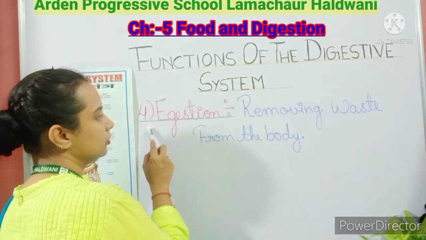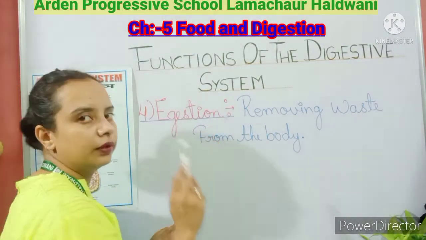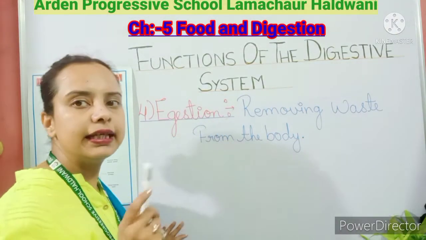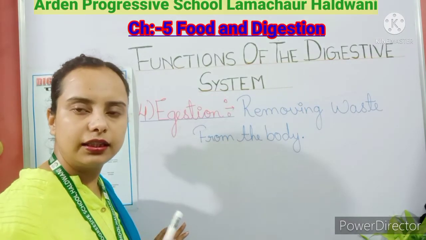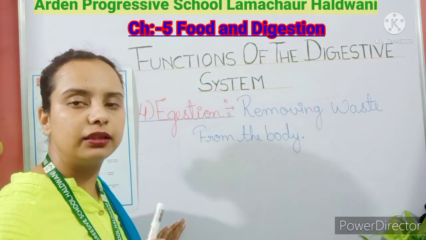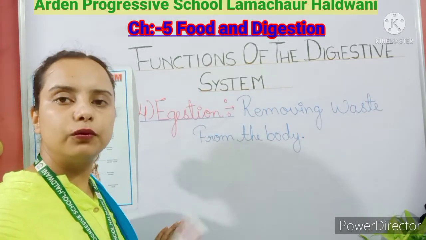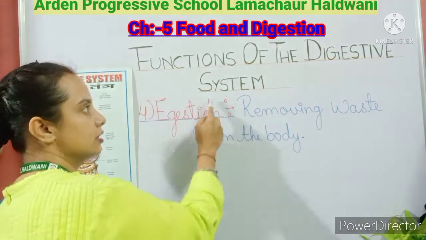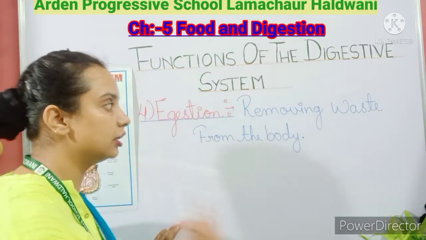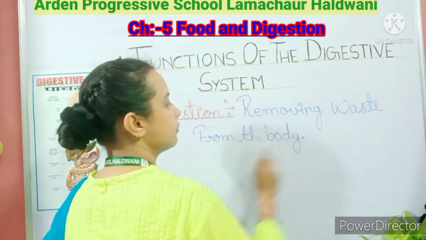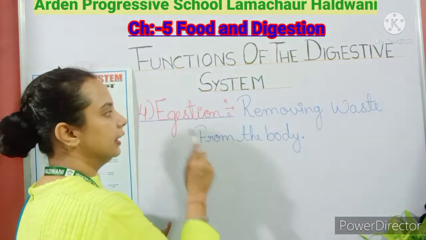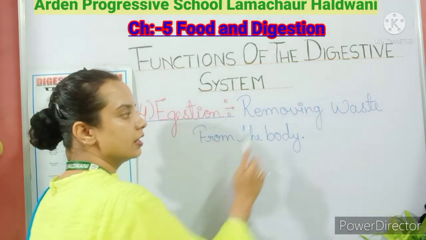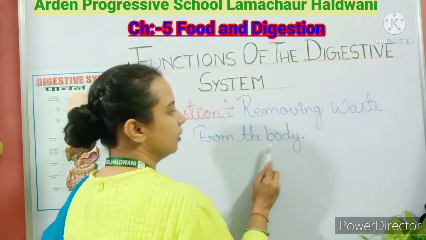The fourth step is egestion. Don't get confused between ingestion and egestion. Ingestion means taking in of food. Now this is the last step of the digestive system, that is egestion. Egestion means removing waste from the body.